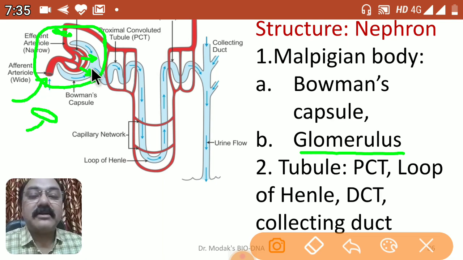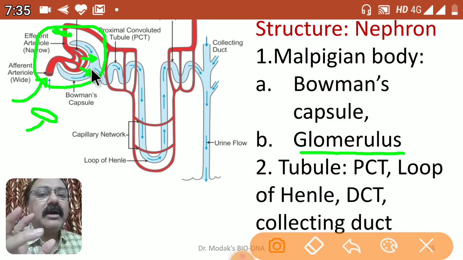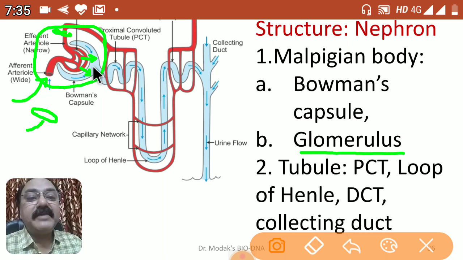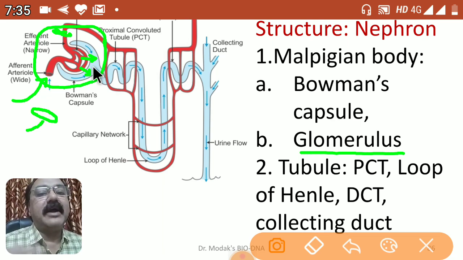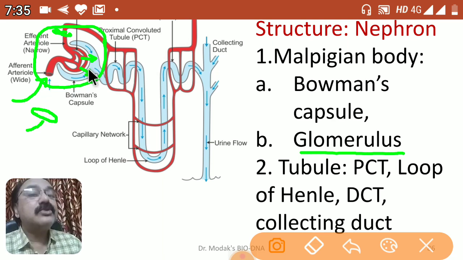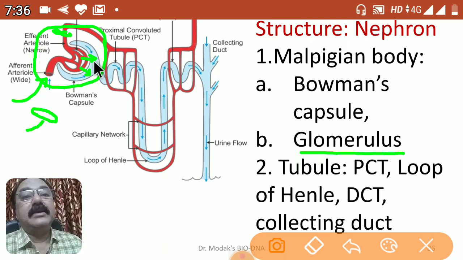But importantly we have to understand that in that filtrate, along with the nitrogenous waste, some high threshold substances also get filtered, except RBC, except very complex and bigger molecules of proteins, and WBC. The rest of the plasma, the rest of the material, gets filtered. A tremendous amount of blood is filtered over here, but along with nitrogenous waste, high threshold substances like glucose, sodium and potassium ions, minerals, and amino acids. So these are useful substances that also get filtered along with a tremendous amount of water. This is what happens here in the Bowman's capsule in the Malpighian body.